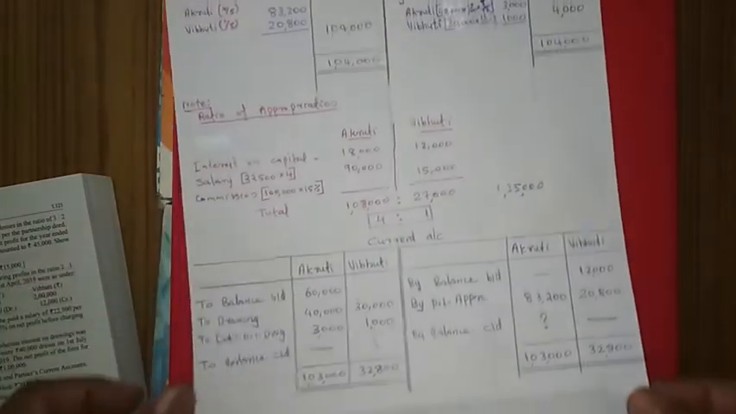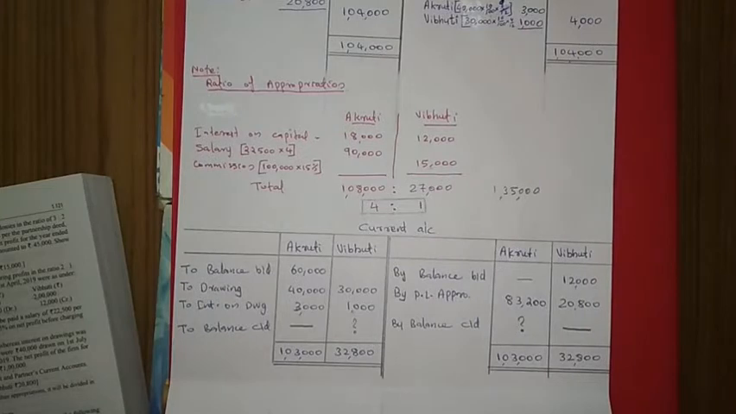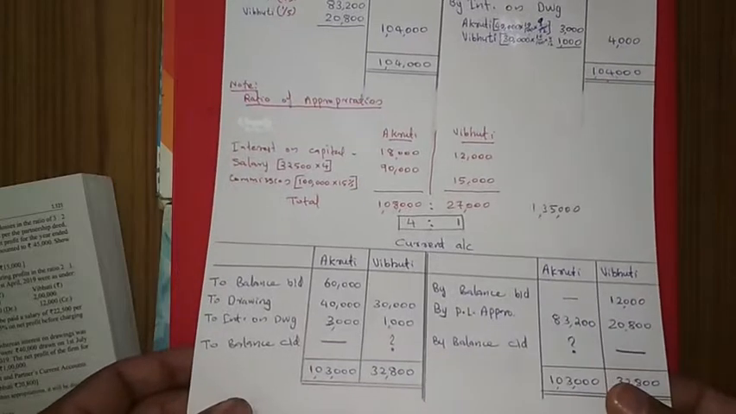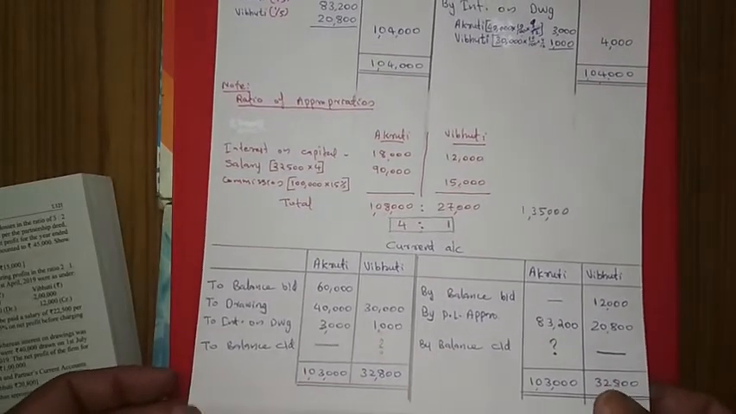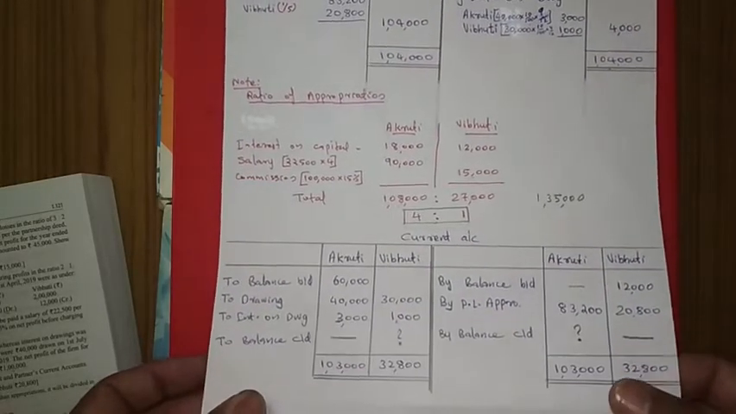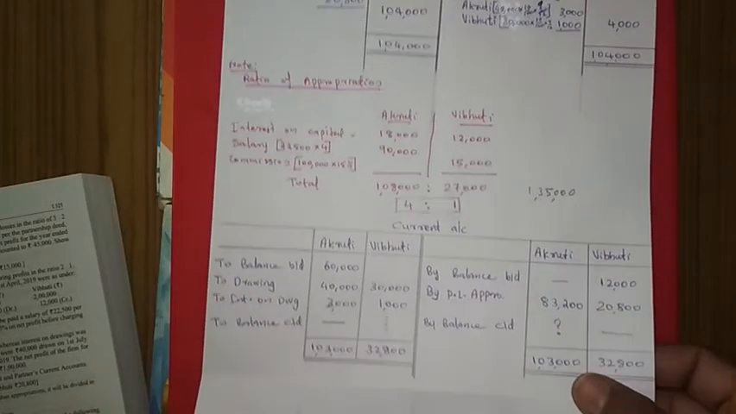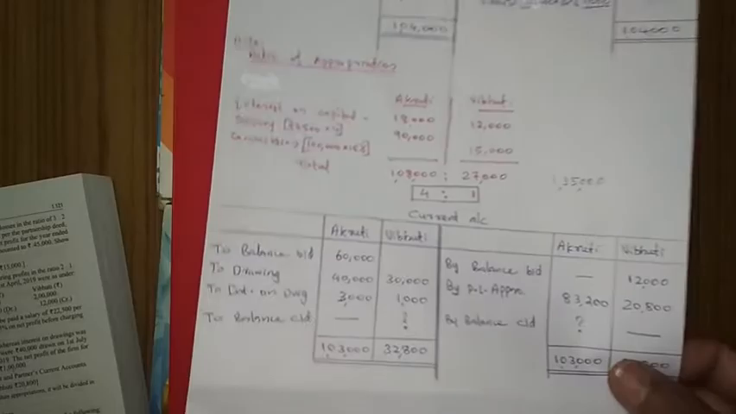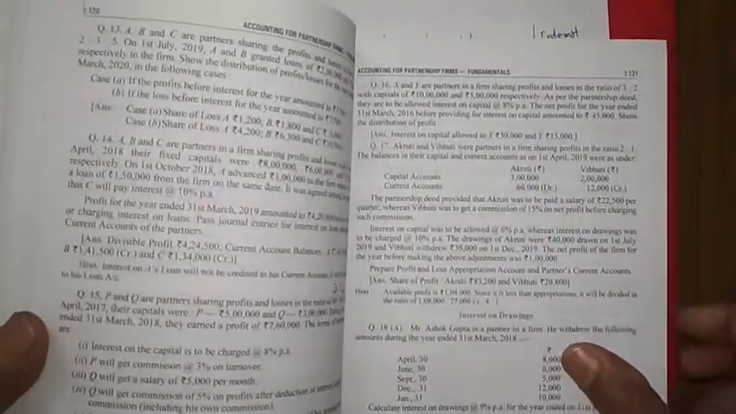Actually, we are getting only 3 classes in a week. That is why we have to use the time properly. So this is not enough today because we are getting only 3 classes. So we have to study something more. So we are going to the next topic, that is calculation of interest on drawing. Okay, calculation of interest on drawing. It is mentioned on page number 1.35.